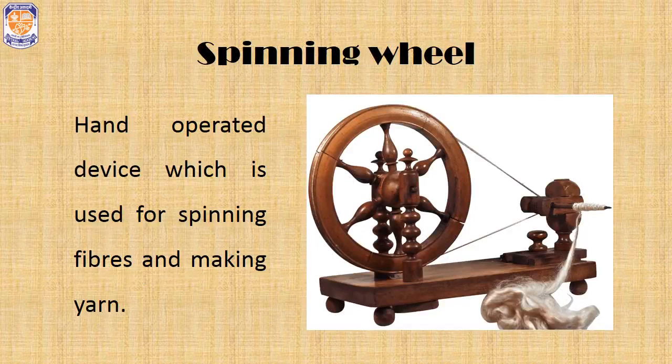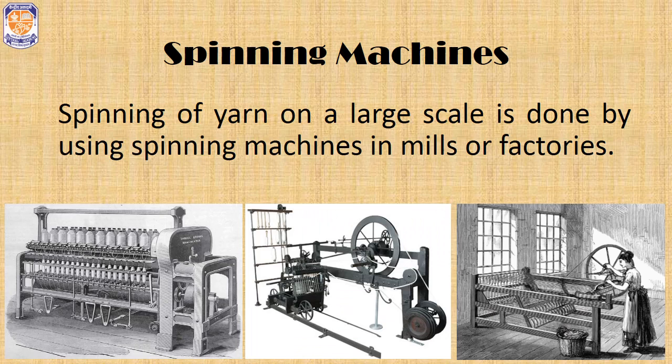Another device is the spinning wheel. These are hand operated devices which are used for spinning fibers and making yarn. This was made popular by Mahatma Gandhi and is popularly known as charkha in India. Last is spinning machines.